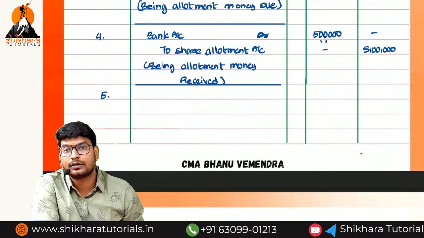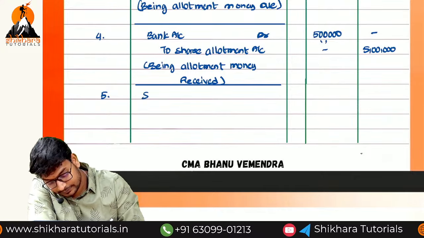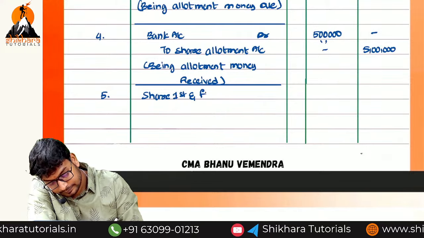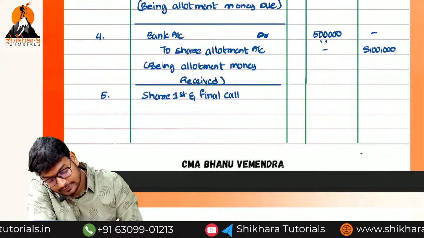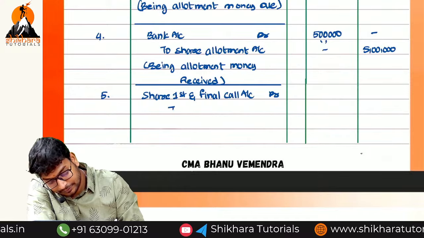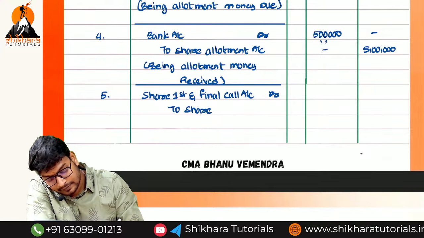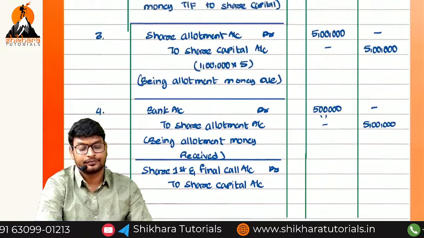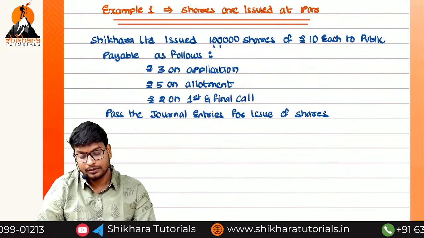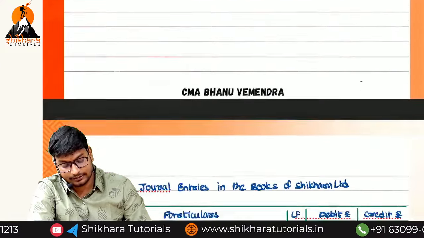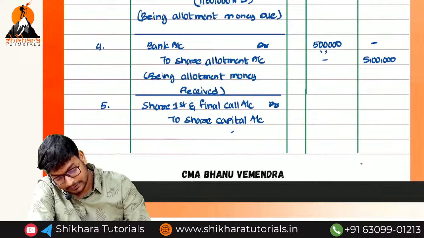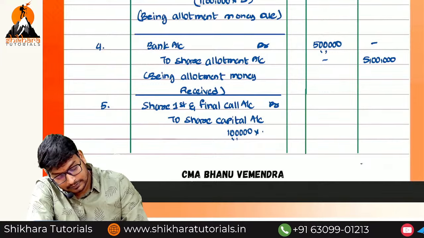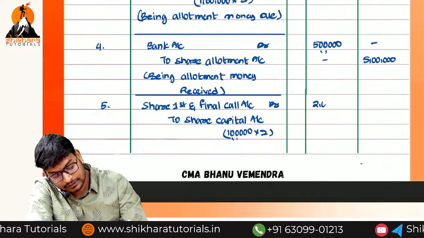Share first and final call account debited to share capital account. What is the value? 2 into 1 lakh shares, that is equal to 2 lakhs.